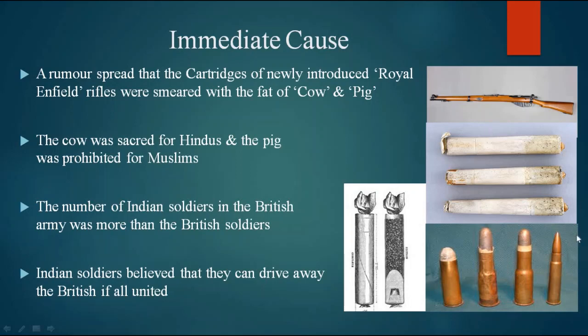Cartridges. These are cartridges, the bullets. At that time, in the Royal Enfield rifle, they used this type of cartridges. And here you can see, this is the bullet, and here a paper cover is there on that. They have to remove this and fill the gunpowder here. Then they have to remove the top of that cartridge with the teeth.